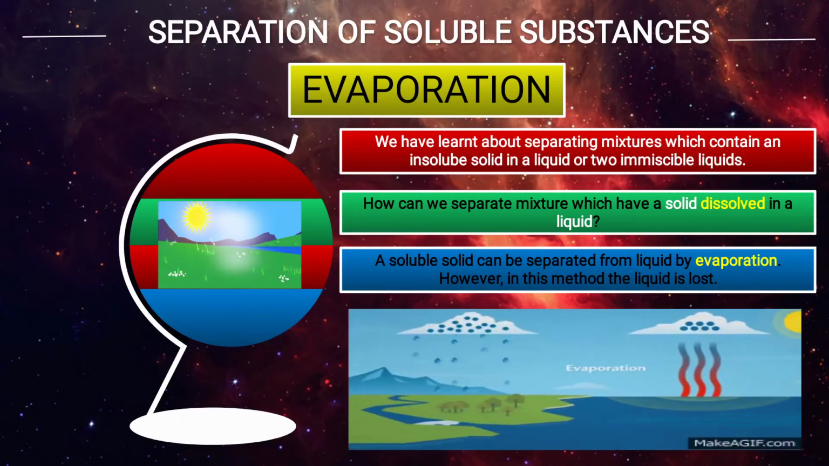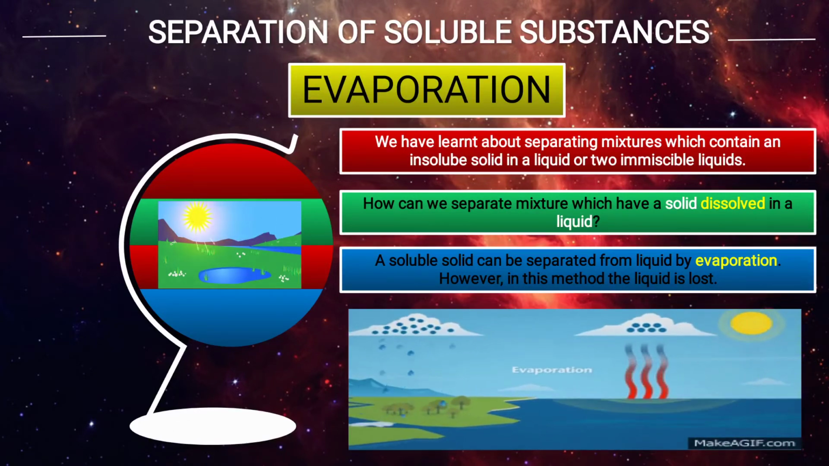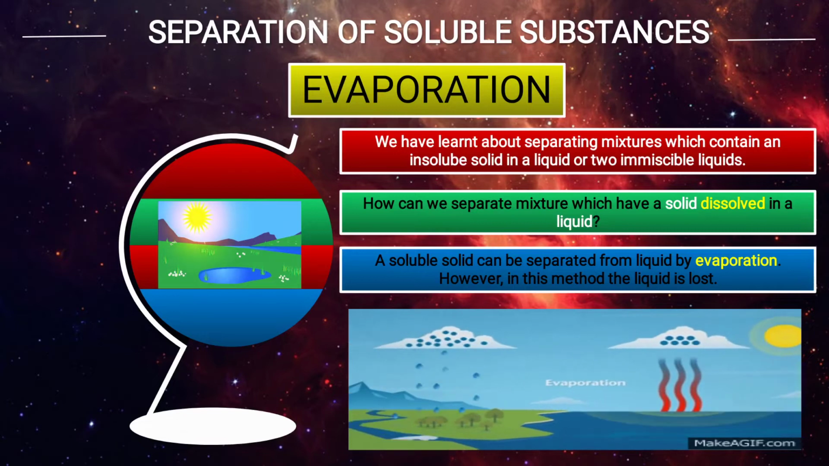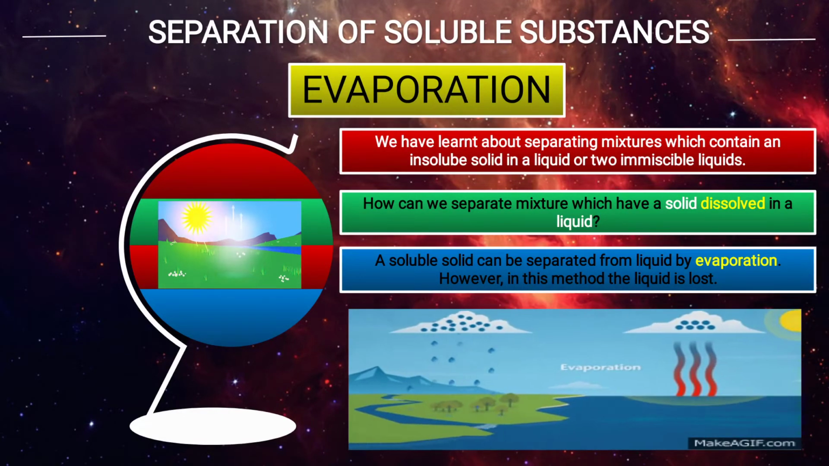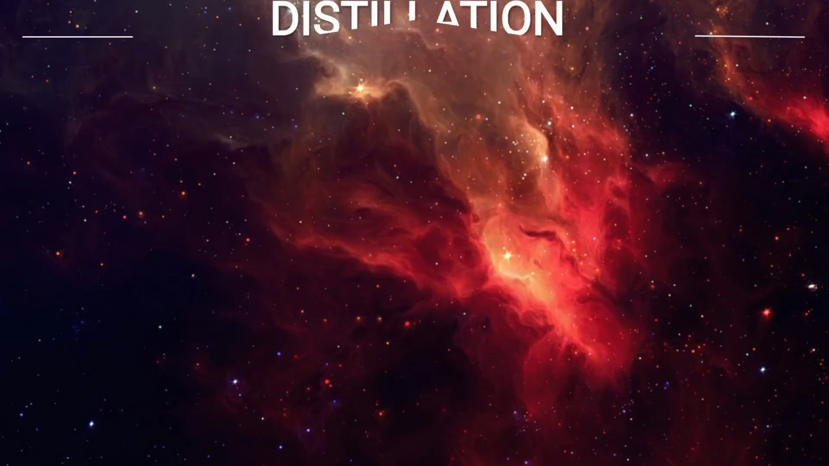So evaporation is happening daily, as you see, because of the heat. The water in the sea, river, and ocean evaporates and rises up and forms the cloud. Distillation.